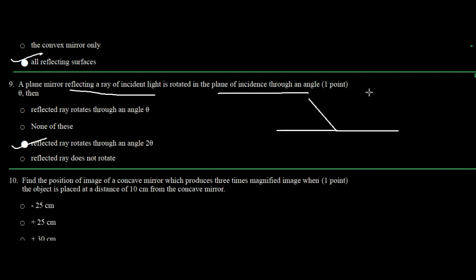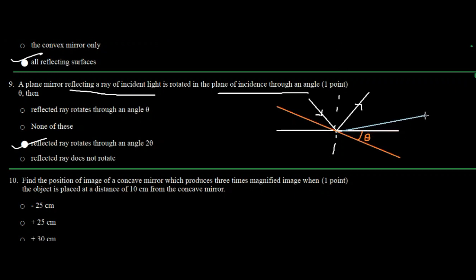So suppose that you are having an incident ray and reflected ray like this, and you are going to rotate this mirror by an angle theta. So the incident ray will be the same, but the new reflected ray will be different, right?